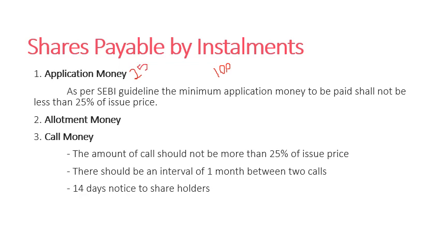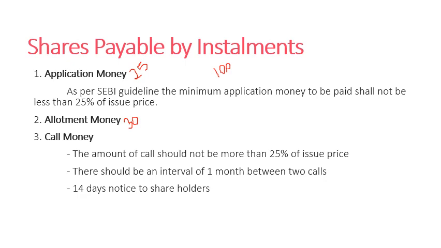So say the application money is 25. So first the shareholder has to pay 25 on a single share, and the second installment is termed as allotment money. Just for instance, let's take it as 30. So this is the second installment, 30.